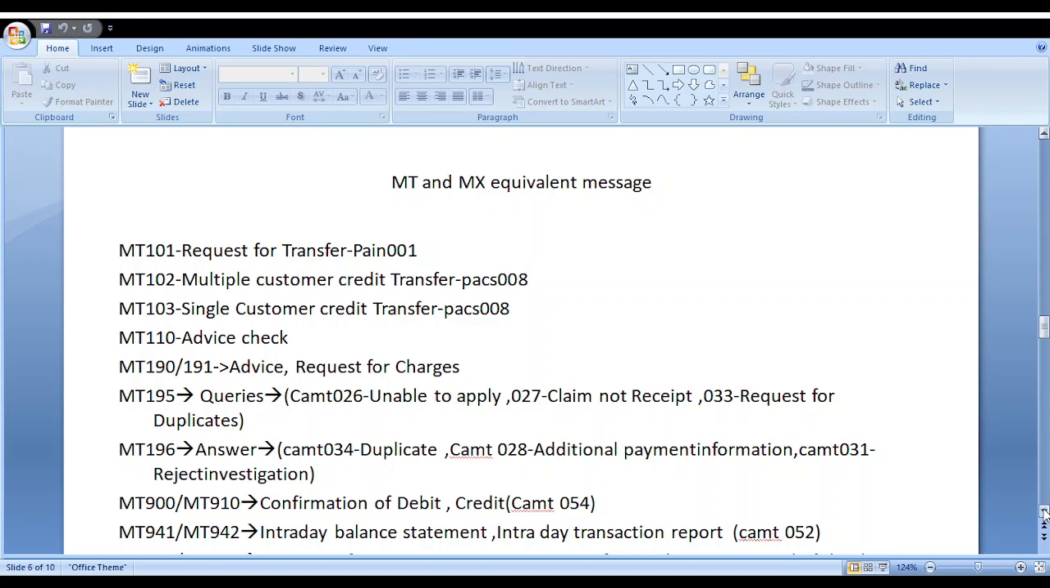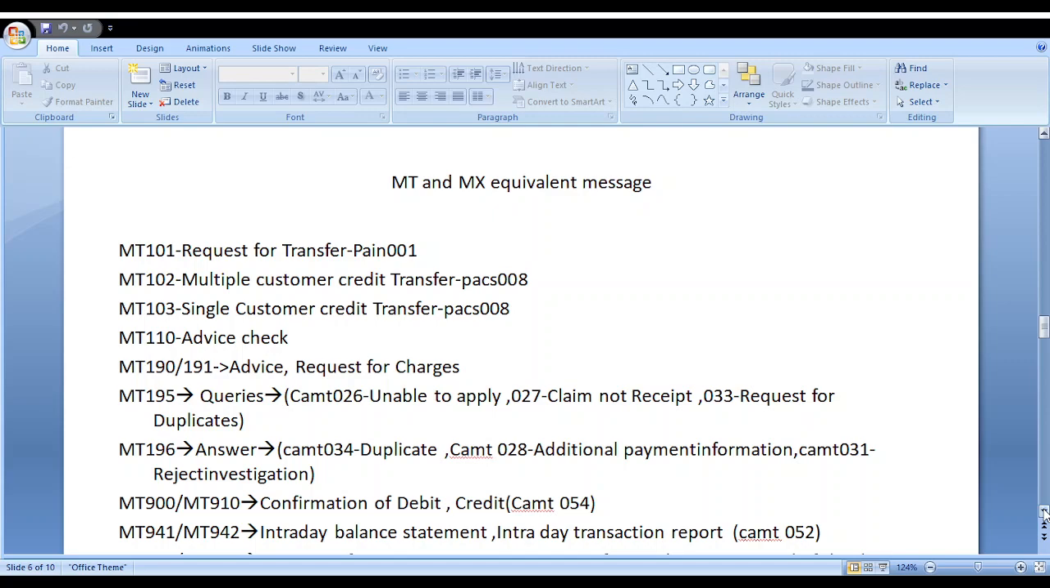MT 110, advice of check. MT 190, 191, advice of charges. MT 195, all the queries start from MT 195. In MX we call them CAMT 026 unable to apply, CAMT 027 claim non-receipt, CAMT 033 request for duplicates. MT 196 answer. In MX we call it CAMT 034 duplicates, CAMT 028 additional payment information, CAMT 031 reject investigation.